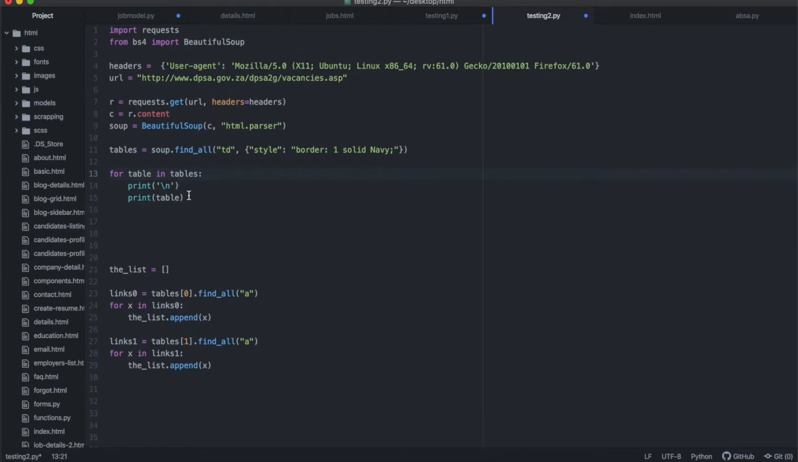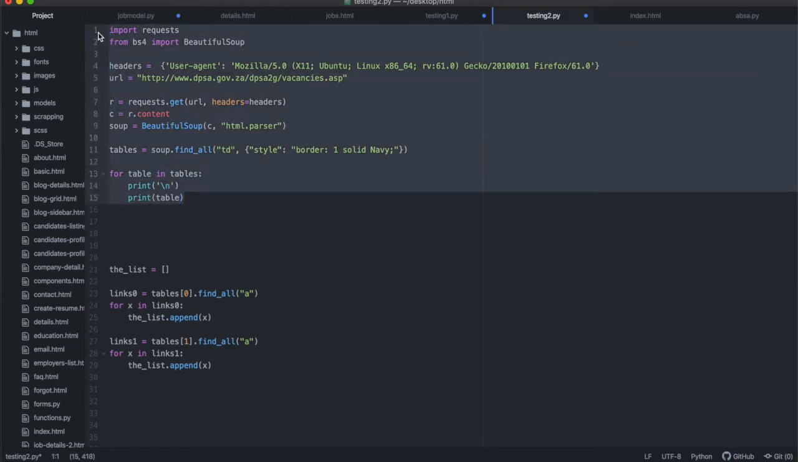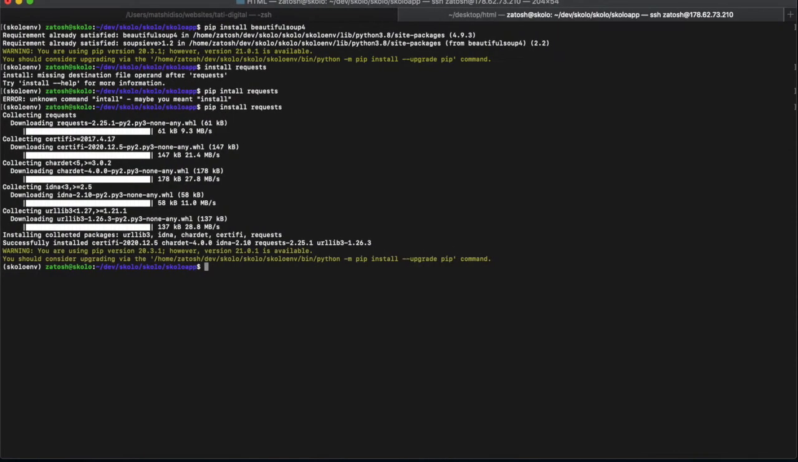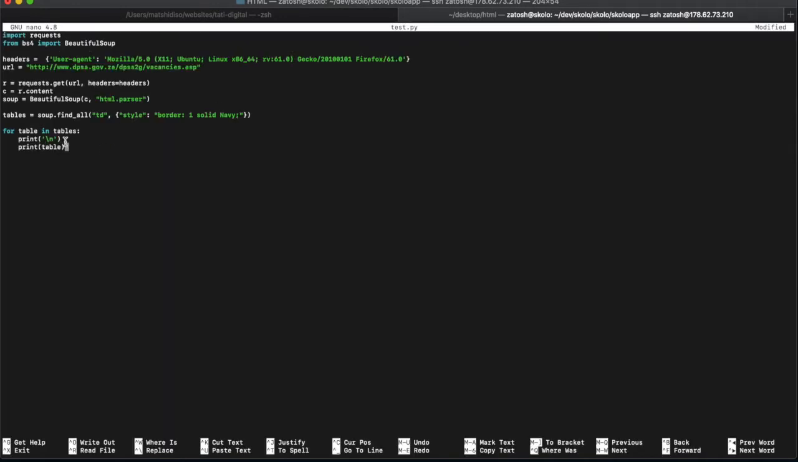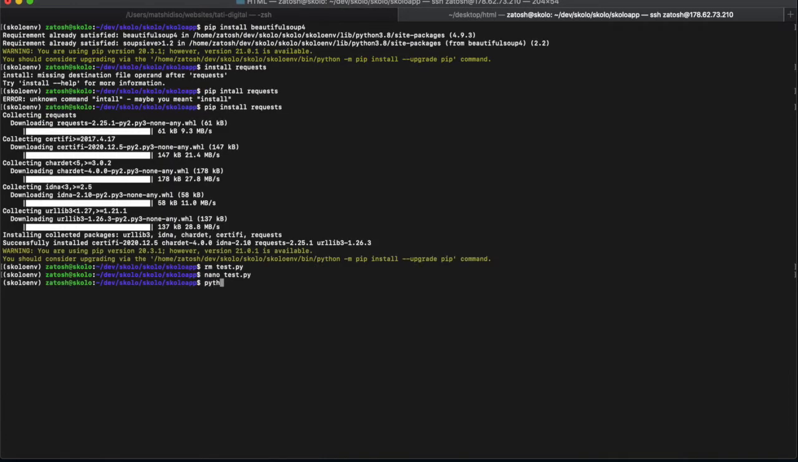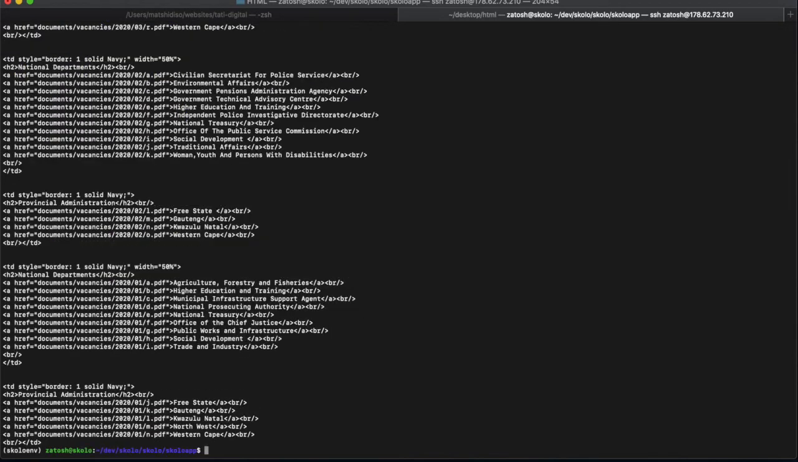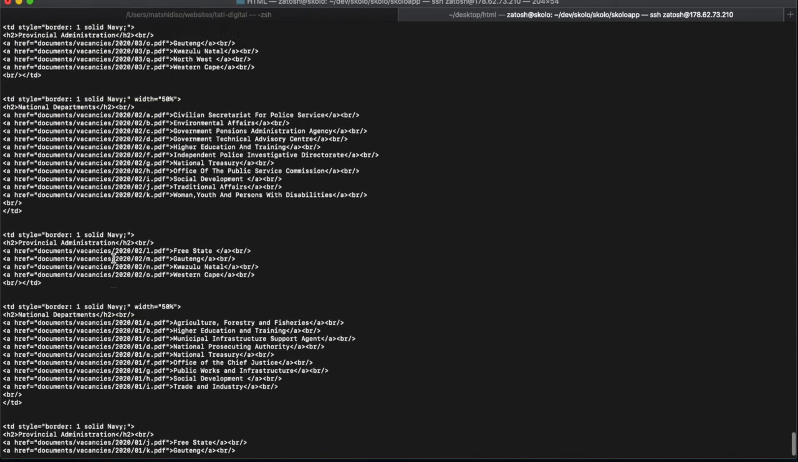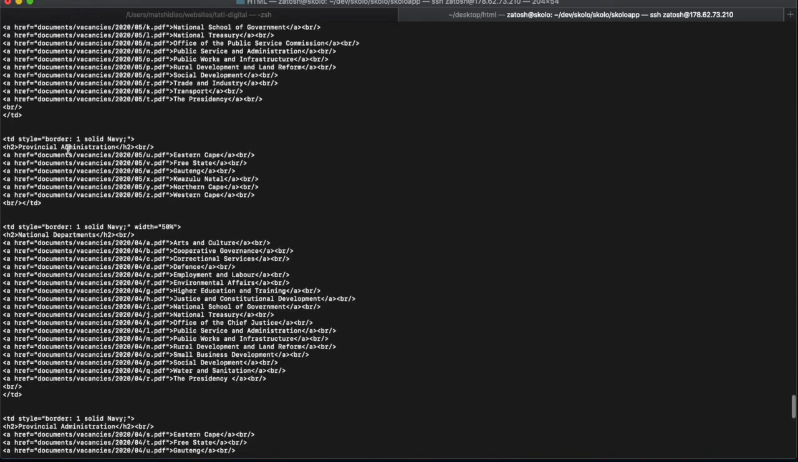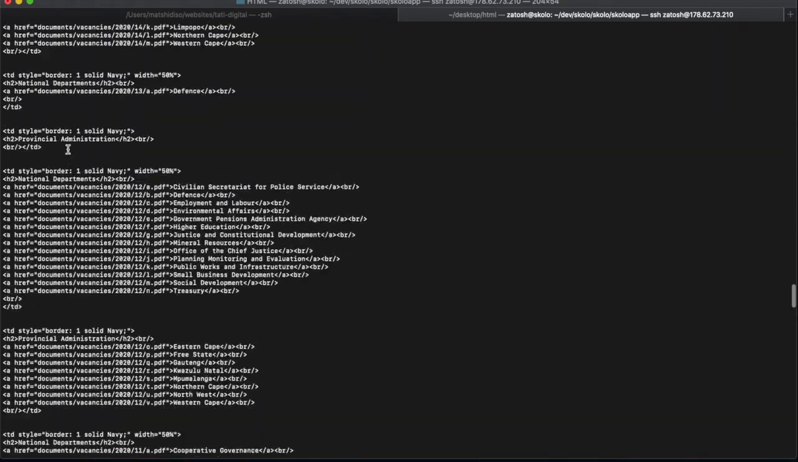I'm just going to copy this as it is and run python test.py. You'll see the different tables over there, and I've put spacing between them so that you can see the different tables.